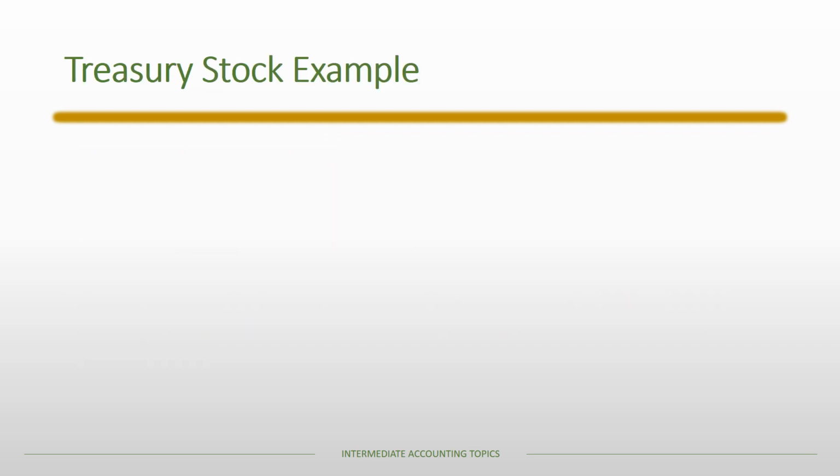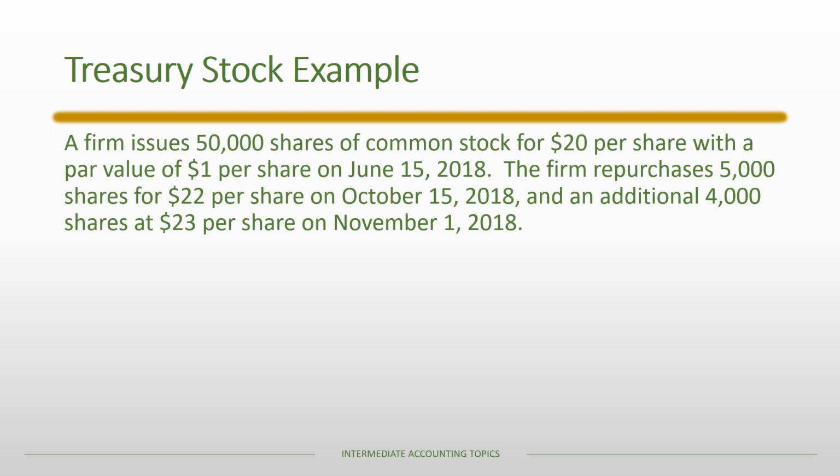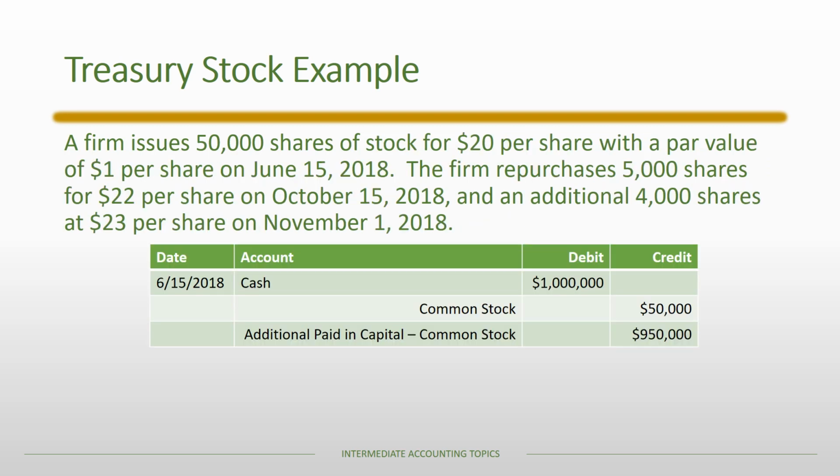All right, so let's walk through an example. A firm issues 50,000 shares of common stock for $20 per share with a par value of $1 per share. The issuance takes place on June 15, 2018, and then we have two repurchases, one of 5,000 shares at $22 and the other of 4,000 shares at $23. The first thing we do is record the issuance. Of course, we receive cash. The common stock has a par value, so $50,000 is assigned to common stock and the rest is assigned to APIC.